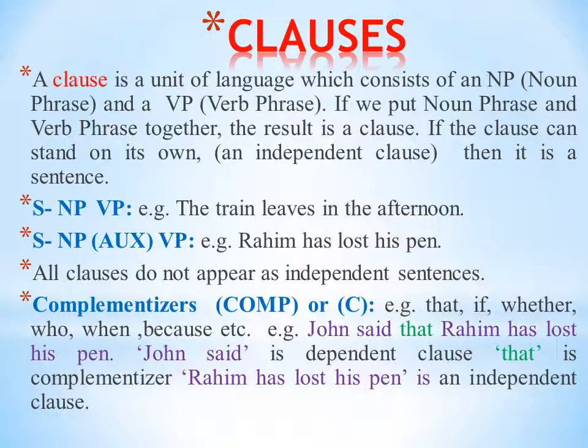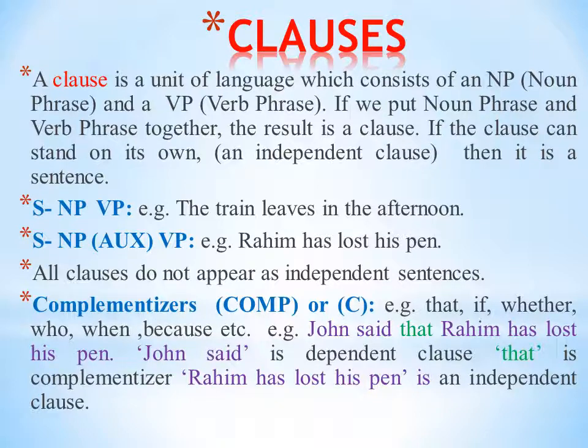Then a sentence is also made up of noun phrase, auxiliary and verb phrase. Rahim has lost his pen. Rahim is noun phrase. A single noun can be a noun phrase. Has is auxiliary verb or helping verb and lost is main verb. That's why Rahim is noun phrase, has is auxiliary, and lost his pen is verb phrase. Lost is main verb.